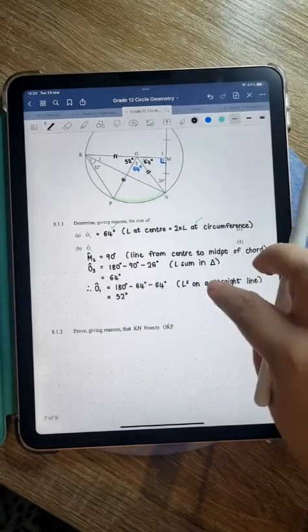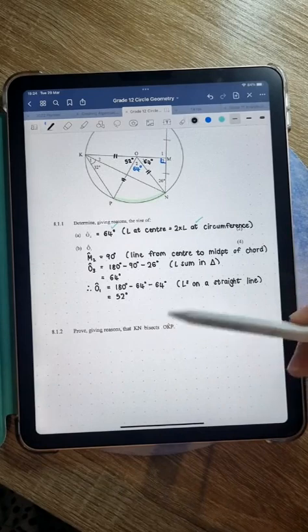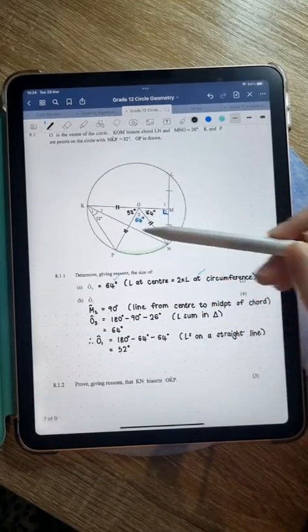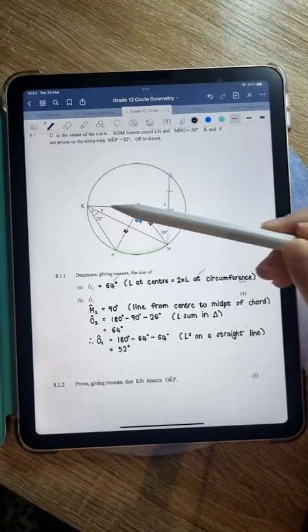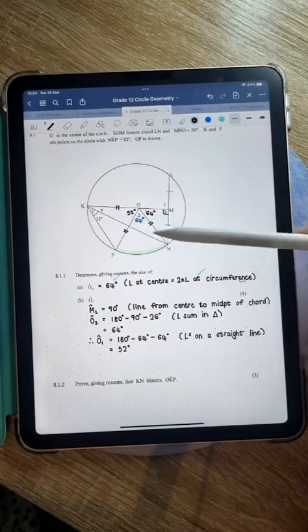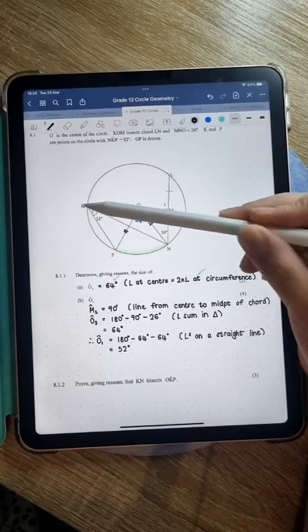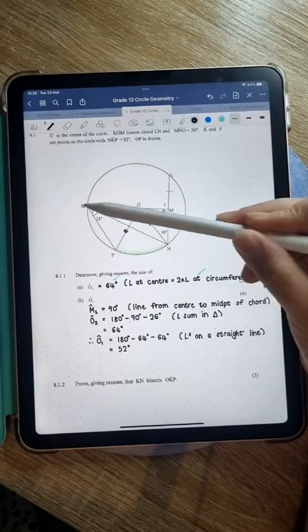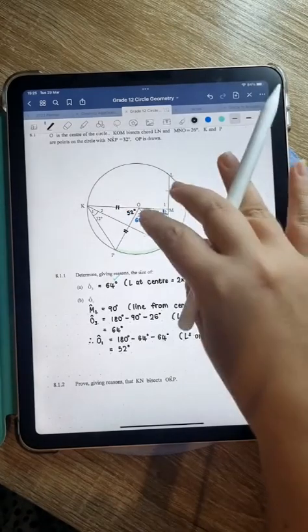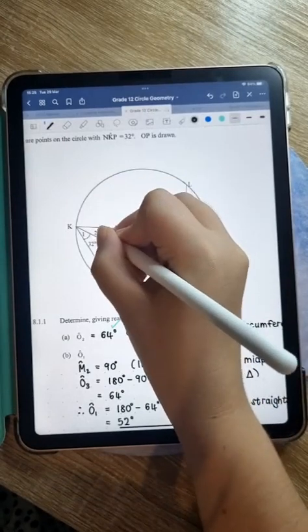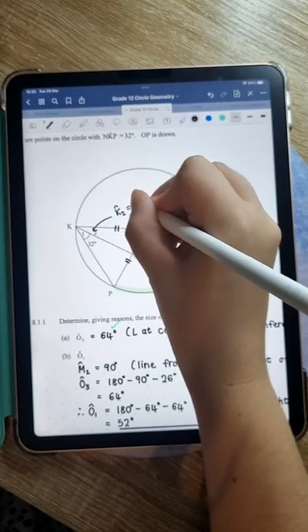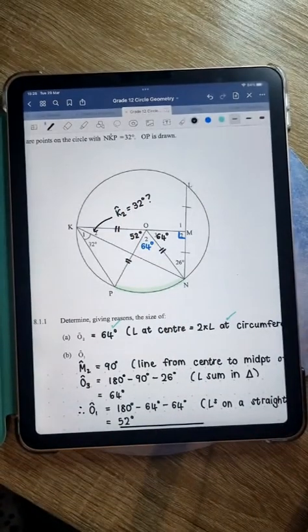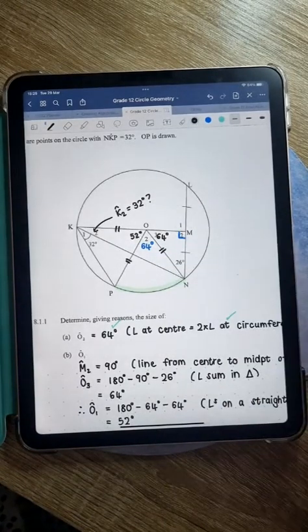It is indeed. Prove giving reasons that KN bisects OKP. Okay, so let's just make sure, what are they asking here? Prove giving reasons that KN, this line, bisects OKP. So they're saying we need to prove that this line cuts this whole angle in half. So guys, we know that K1 is 32, so they want us to prove that K2 is also equal to 32. Okay, that is what they want us to do. Find K2, and hopefully we can get that K2 is equal to 32 degrees.